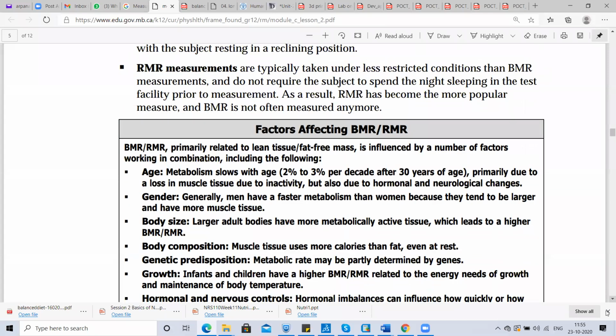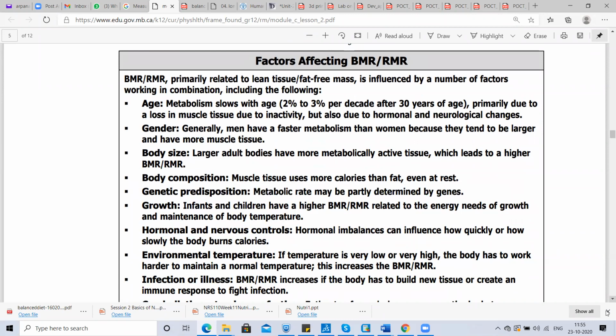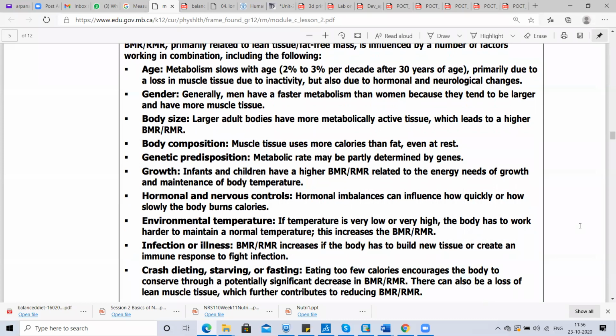What are the factors which affect the BMR and RMR? Basically, BMR and RMR are primarily related to lean tissue, fat-free mass, and are influenced by a number of factors in combination. Like age: metabolism slows with age, 2 to 3% per decade after 30 years of age. Remember this fact: after 30 years of age, metabolism gets slower, primarily due to loss of muscle tissue from inactivity, but also due to hormonal and neurological changes.